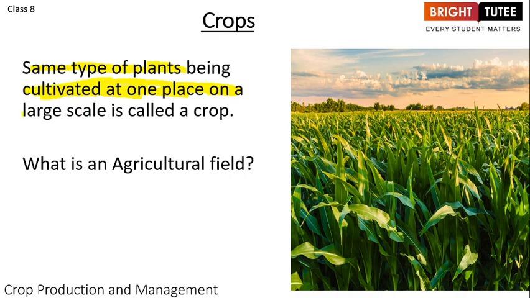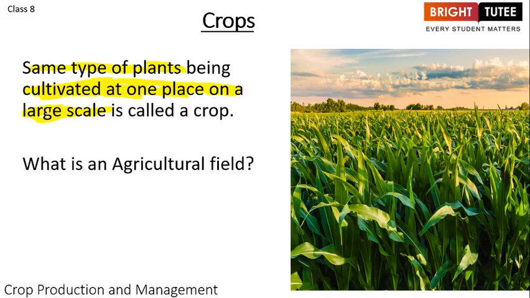Not 20 plants of wheat or rice, but hundreds and thousands of plants are grown there. So the same type of plants are being cultivated at one place on a large scale.